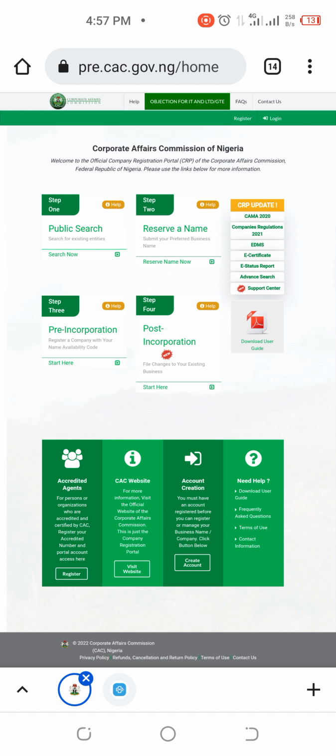EDMS simply means electronic document management system, to show you that this portal is an electronic document management system. So it is 100% mobile responsive, and you can process your document, everything on this portal without having any issue. And then you also have e-certificate. That is what CAC issues now. You don't have to go to the office to do anything. Your client doesn't have to see you, you don't have to see them.